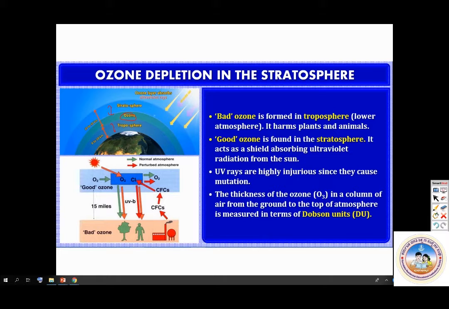So the thickness of the ozone layer is measured as a column of air from the ground to the top of the atmosphere. It is measured in terms of Dobson's unit. So remember this, it is very important. And the element which causes degradation of ozone is chlorine. Okay, chlorine. Remember it well, they have asked chlorine before, and also Dobson's unit.